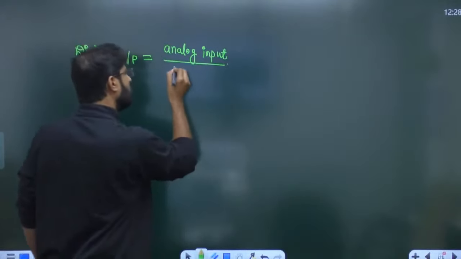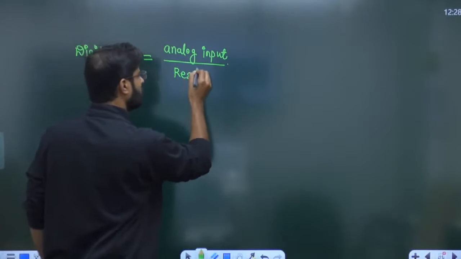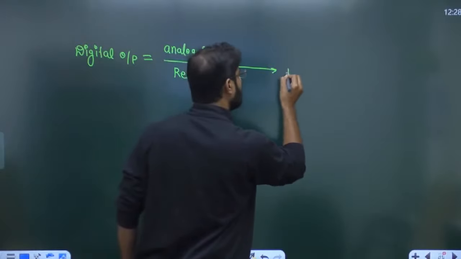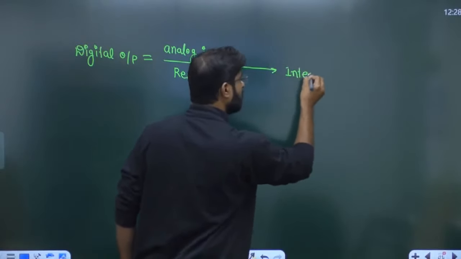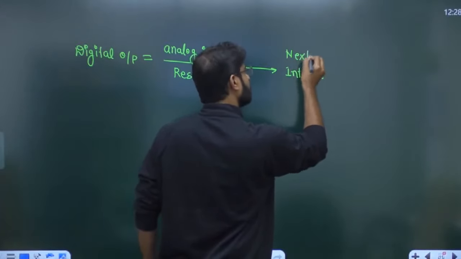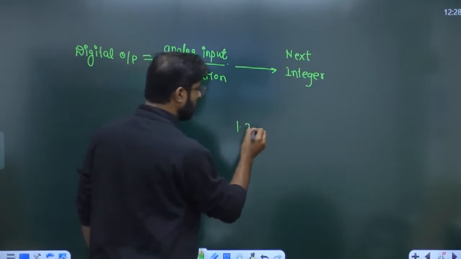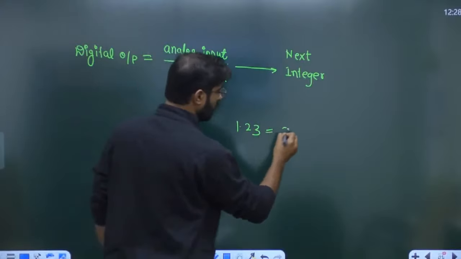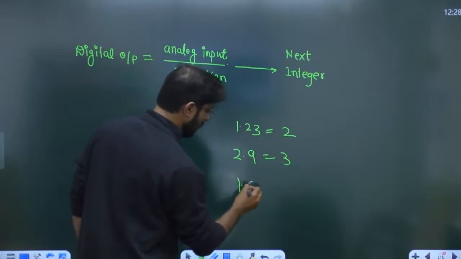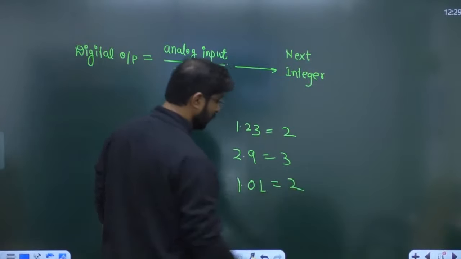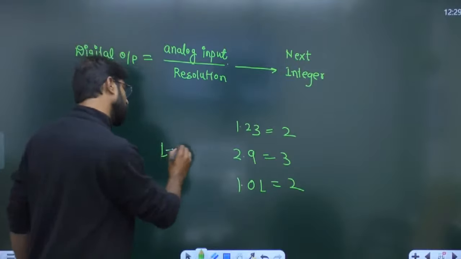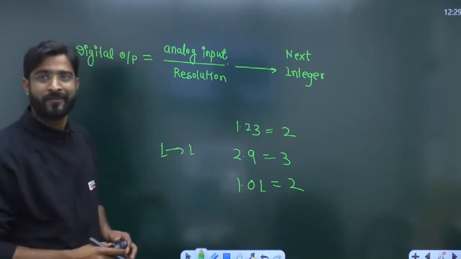Analog input divided by resolution. Now whatever value you are getting, you have to write it in integer form, actually the next integer form. Next integer form means if you get 1.23, you write 2. If you get 2.9, you write 3. If you get 1.01, you write 2. And if you get only an integer value like 1, you write the same integer value. Right? Okay.